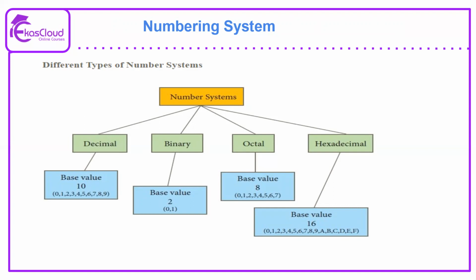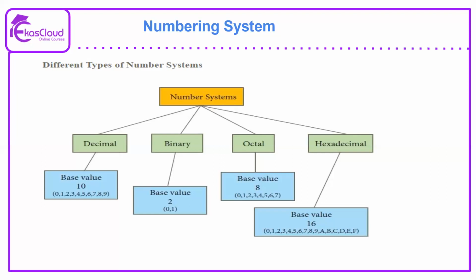Each of these systems is represented by a base value. The base value indicates the total number of digits included in that numbering system. For example, decimal is very easily human readable and understandable. These numbers start from 0 to 9, and that is why it has a base value of 10, with a total of 10 digits. When we move on to binary, which is nothing but 0 and 1, the total number of digits is 2, so the base value is 2. Similarly, we have octal, which goes from 0 to 7 and has 8 digits, so the base value is 8. Similarly, we have hexadecimal, which has 16 digits.